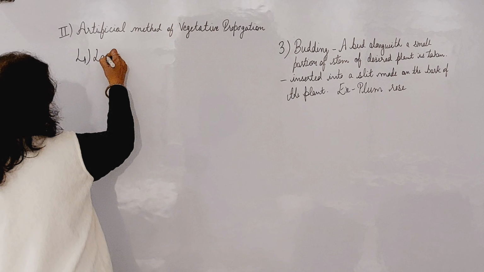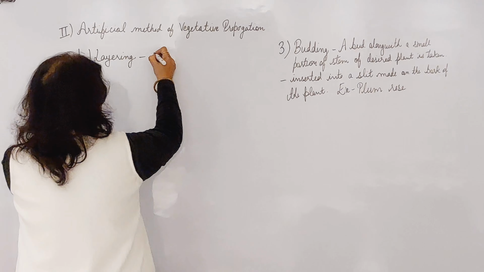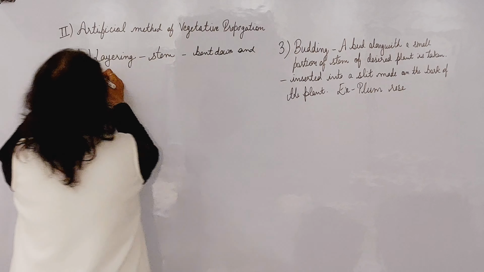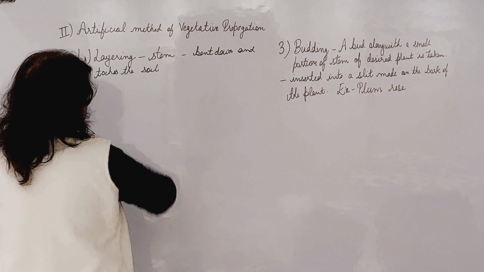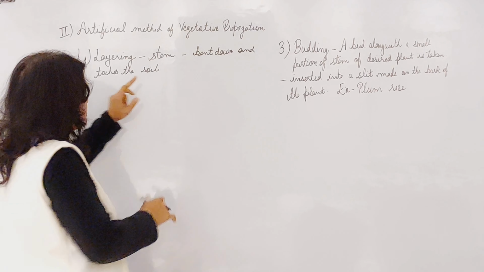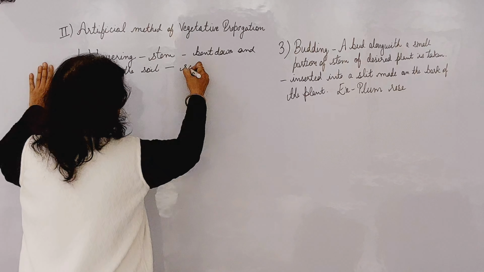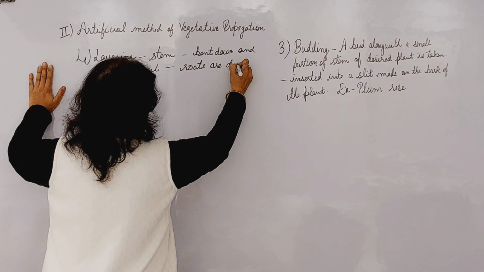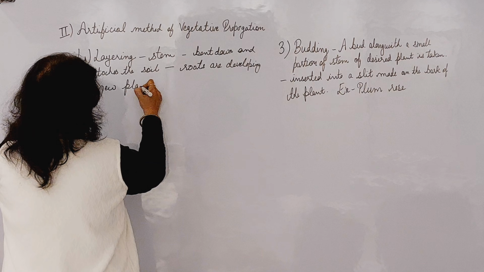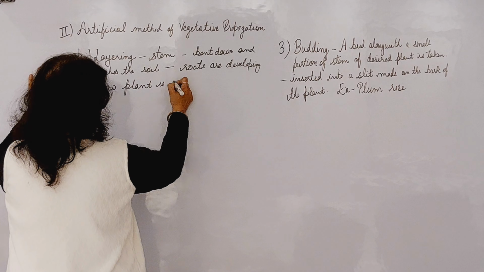Fourth one is layering. In layering, what happens? A stem of a plant is bent down and touches the soil, and where the stem touches the soil, roots develop there, and a new plant is emerging or growing there.